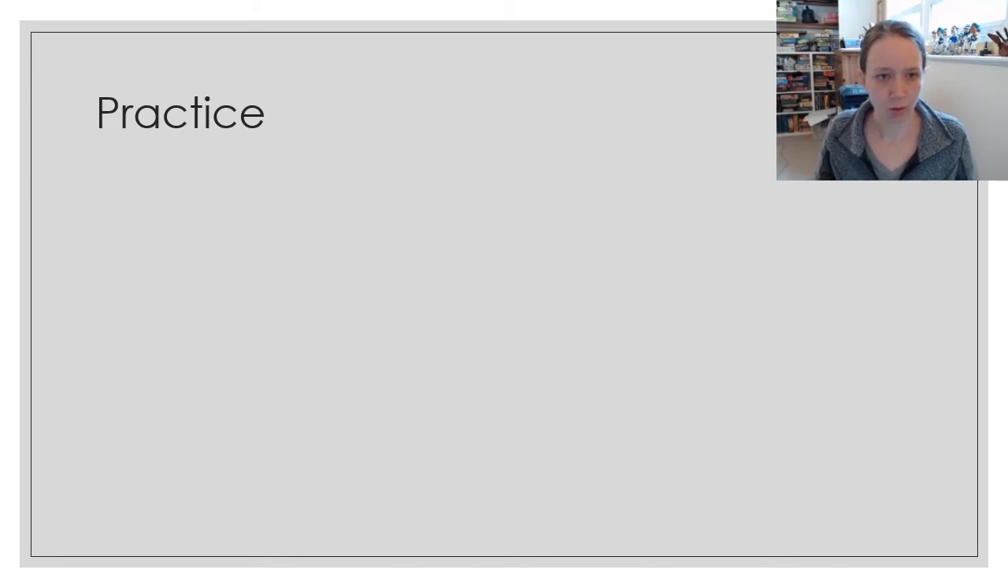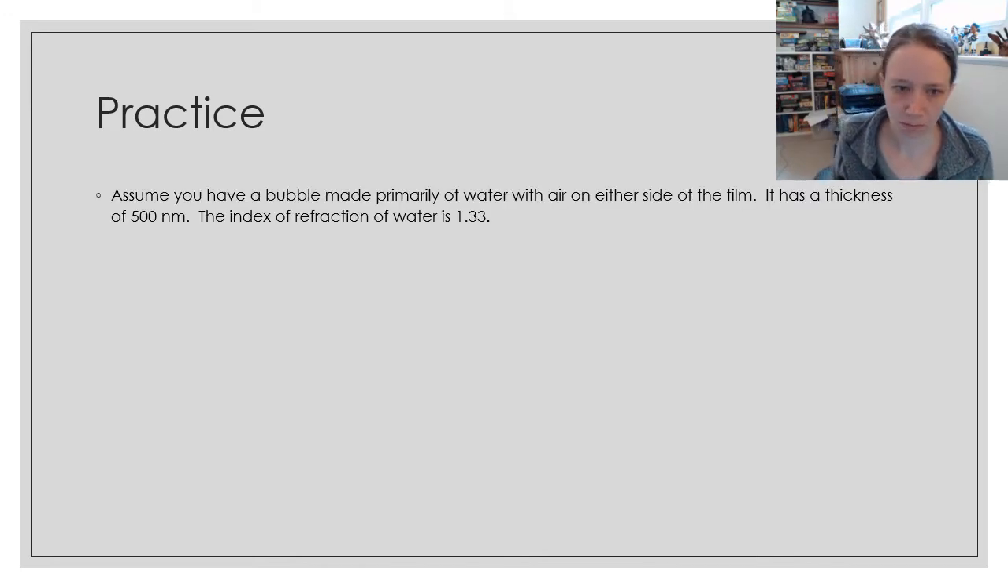So let's run through a quick practice problem. This is more like an FRQ practice problem. Assuming you have a bubble made primarily of water with air on either side of the film. So that's the same scenario that we had in the last slide. The film thickness is 500 nanometers, and the index of refraction of water is 1.33. I've got a few questions for you. The first is to calculate the speed of light in water. So go ahead and pause and do that.